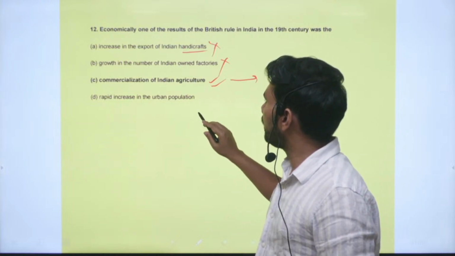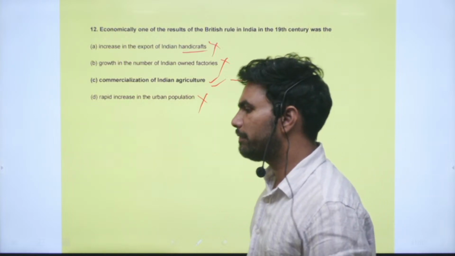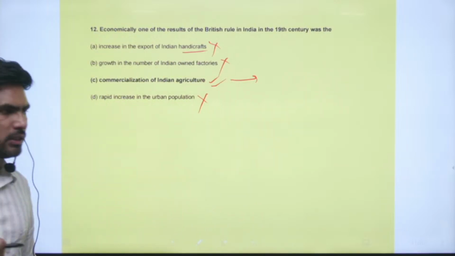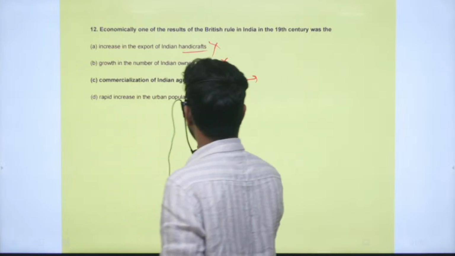Rapid increase in the urban population. In fact you will see the opposite of it. You will see the decline of urban population and you will see ruralization.